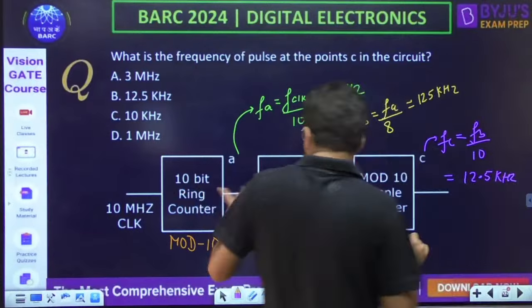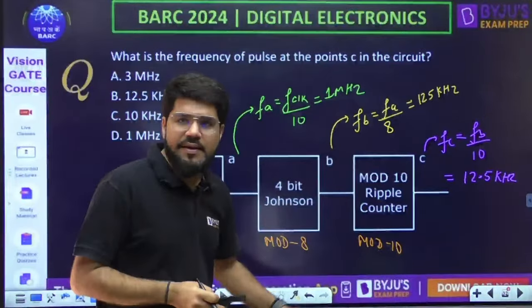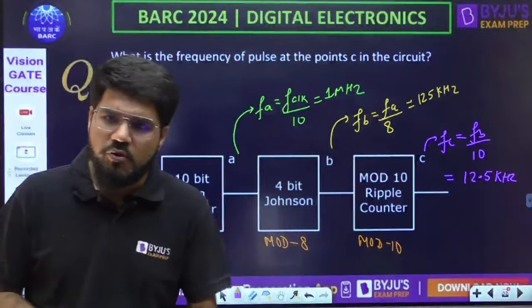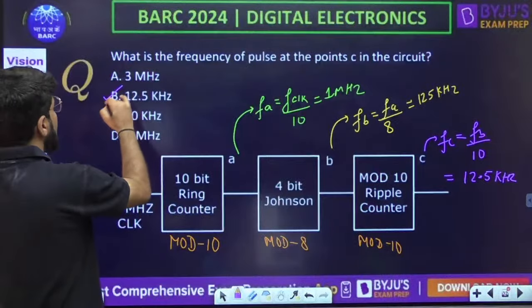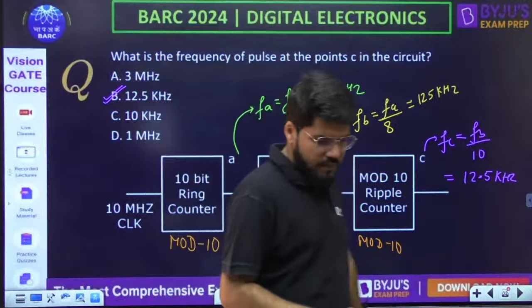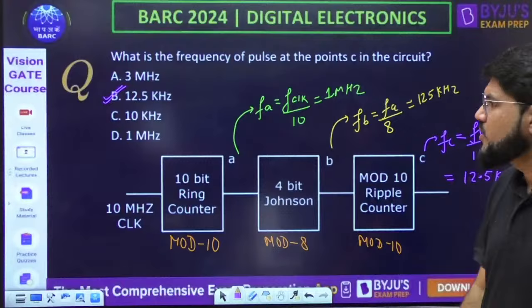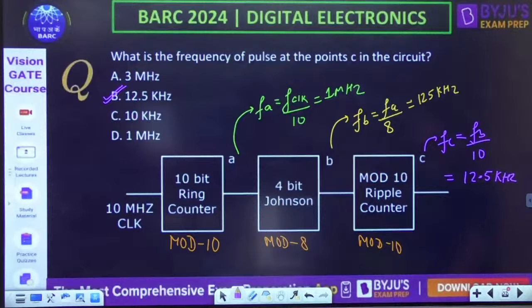ठीक है, और you can multiply the mod numbers 10 into 8 into 10 and then divide by the overall mod number, वो भी कर सकते हैं आप. तो anyways the answer is 12.5 kilohertz.